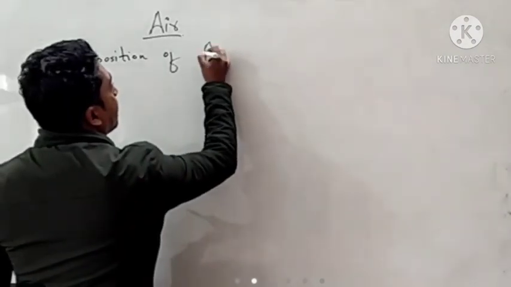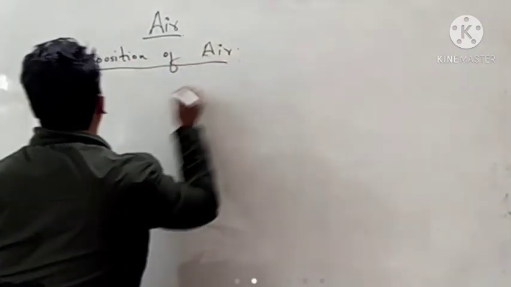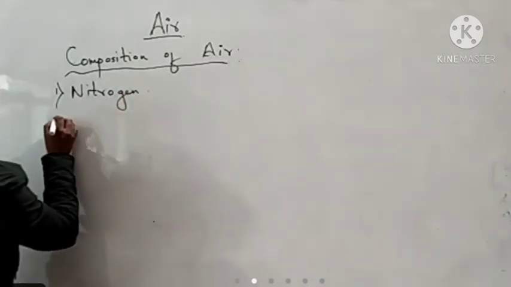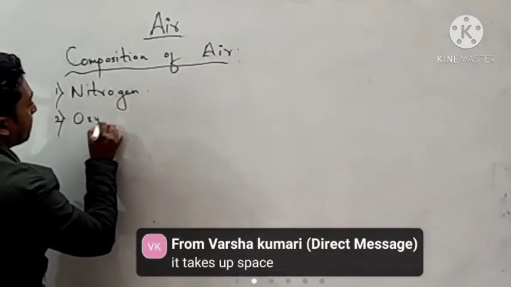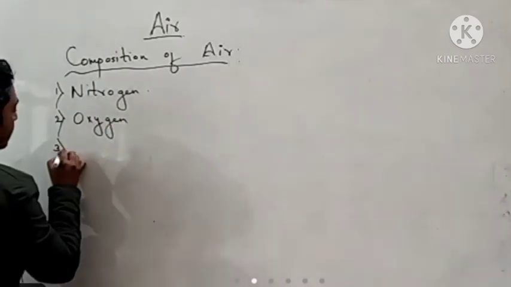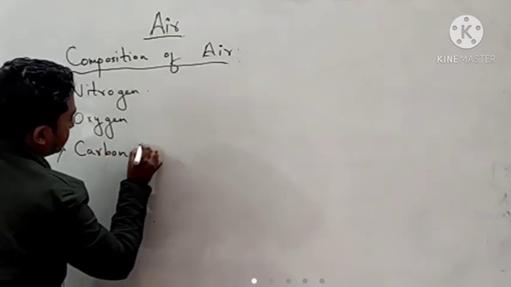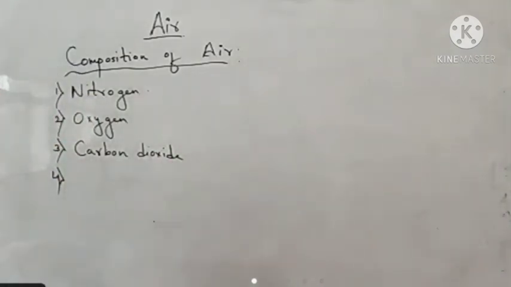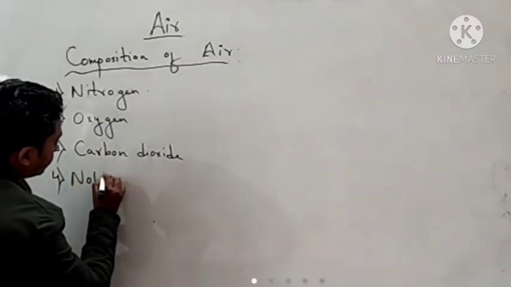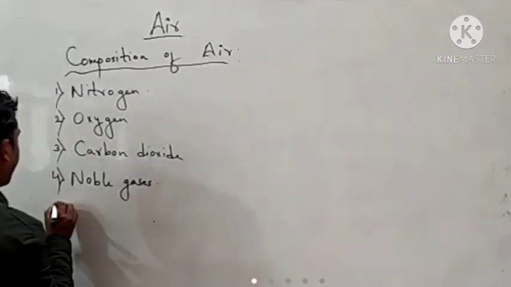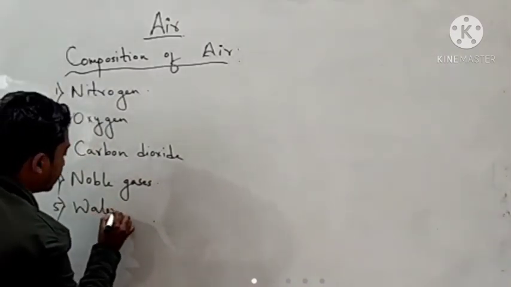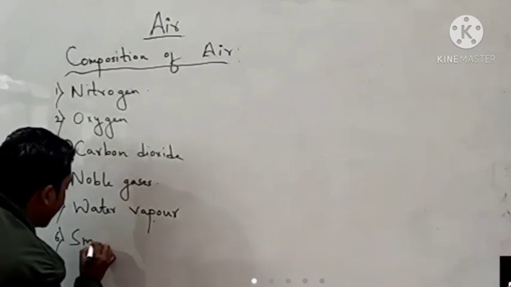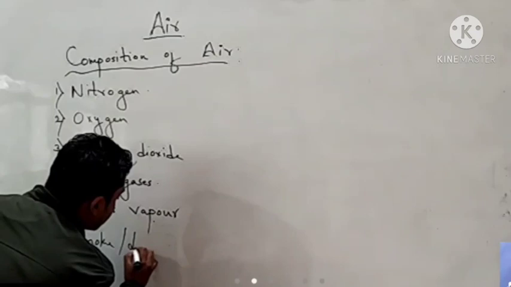Composition of air. So air is mostly composed of, number 1, nitrogen, number 2, oxygen, number 3, carbon dioxide, number 4, noble gases, number 5, water vapor, and last, smoke and dust particles.